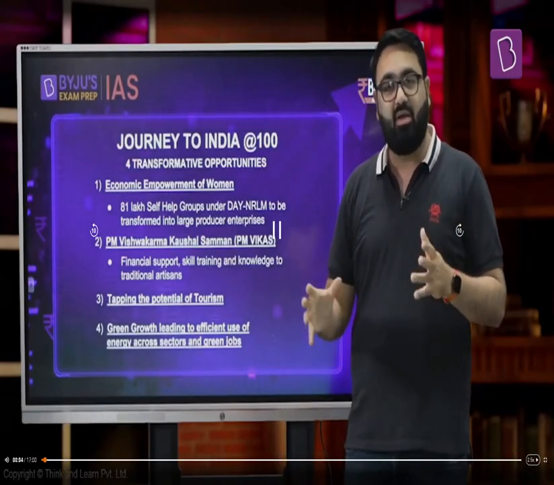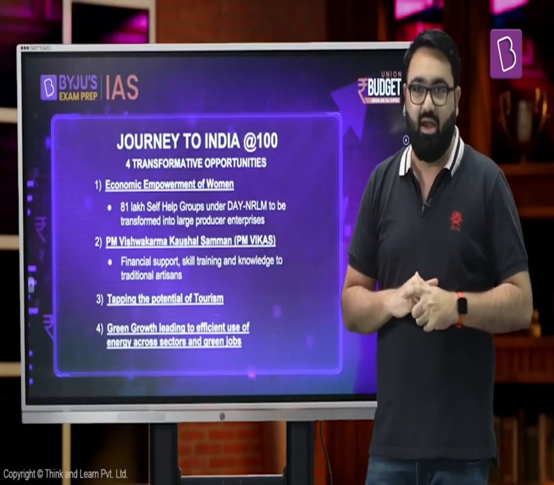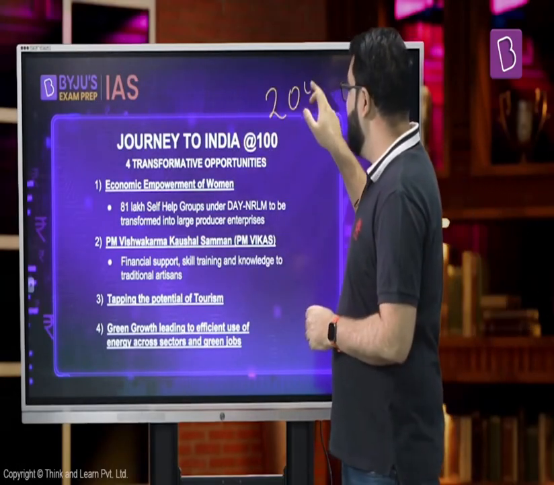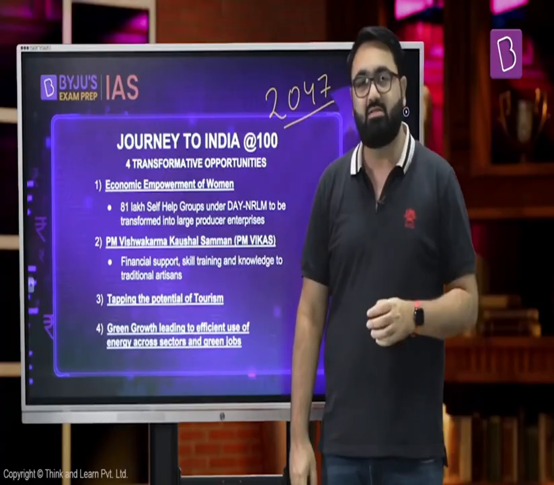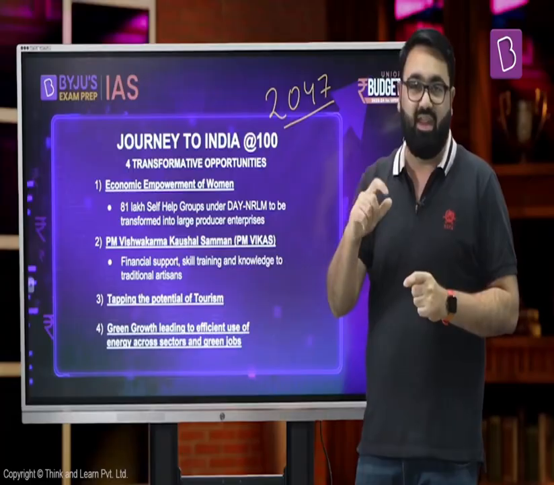One other very interesting point that the government of India mentioned in its budget was how it is now planning to take India forward, keeping our 100th year of independence in mind. This is a long way away, but 2047 will be very significant. India will complete its 100 years of independence. So the government has already set certain goals keeping that in mind. We already discussed how the government is trying to fight sickle cell anemia, hoping to eliminate it by 2047.